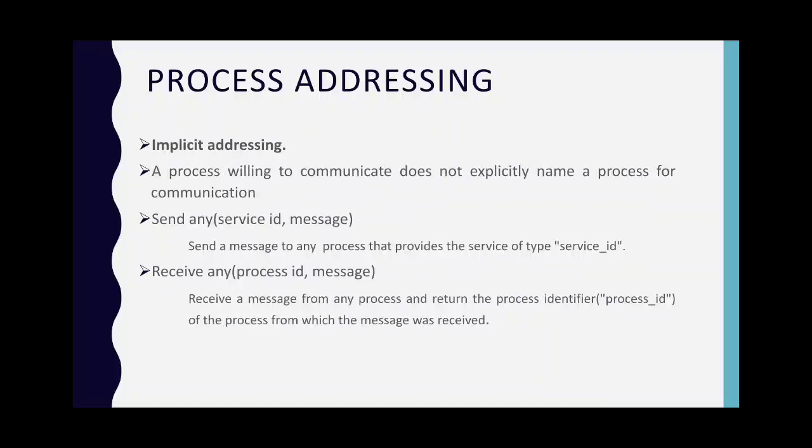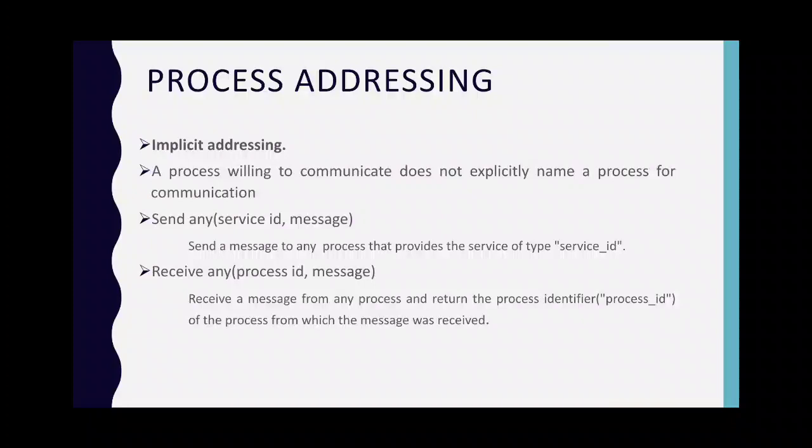Second is the implicit addressing. In the implicit addressing, a process willing to communicate does not explicitly name a process for communication. Here the communication primitives are: send a message to any process that provides a service of type service ID. Here the sender names a service instead of the process.